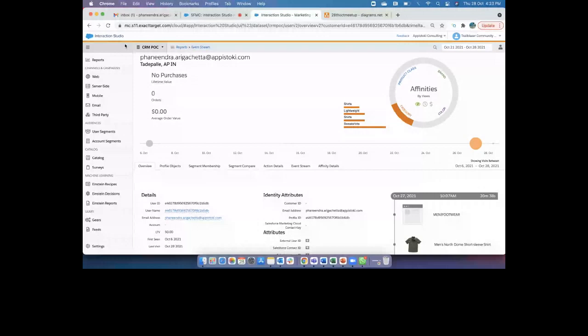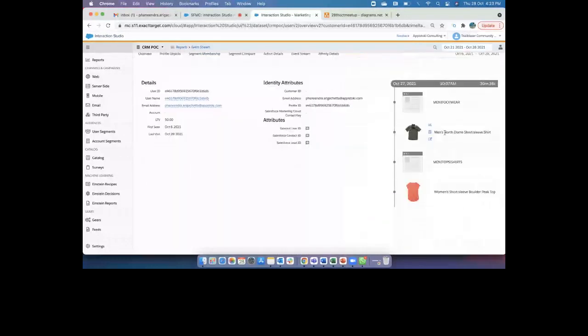Right? You can see my username has been captured inside Salesforce Interaction Studio, and it will give me all the details about my profile ID, my email address, and the browsing, what I'm doing, what kind of browsing I've done for the past couple of days. And you see all what I'm doing actually. So did I purchase anything? All these are a kind of engine which is already built inside Interaction Studio.